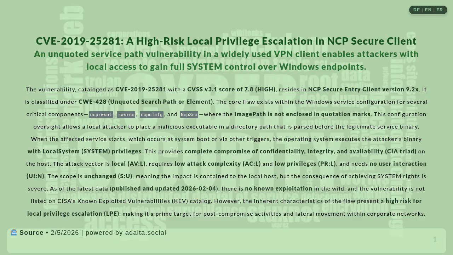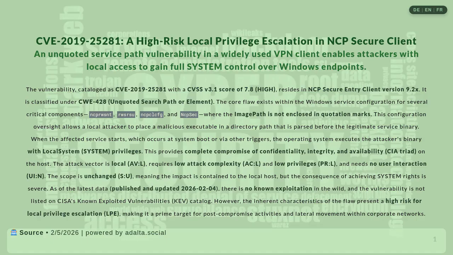The core flaw exists within the Windows service configuration for several critical components: NCP RWSNT, RWS RSU, NCP CLCFG, and NCP SEC, where the image path is not enclosed in quotation marks. This allows a local attacker to place a malicious executable in a directory path that is parsed before the legitimate service binary. When the affected service starts, which occurs at system boot or via other triggers, the operating system executes the attacker's binary with local system privileges. This provides complete compromise of confidentiality, integrity, and availability, the CIA triad, on the host.